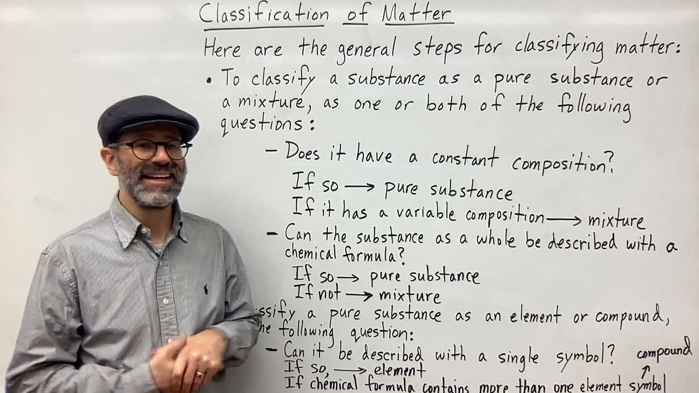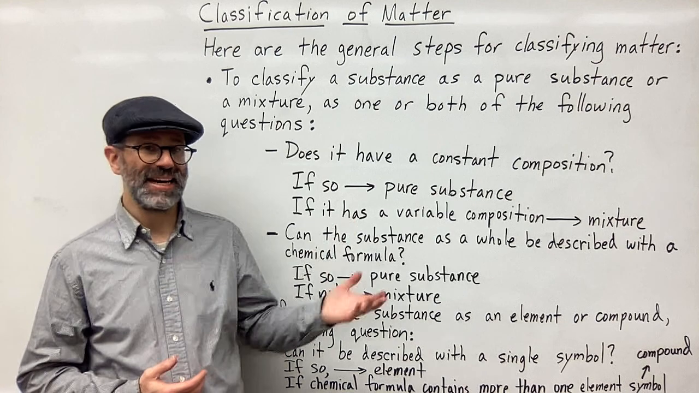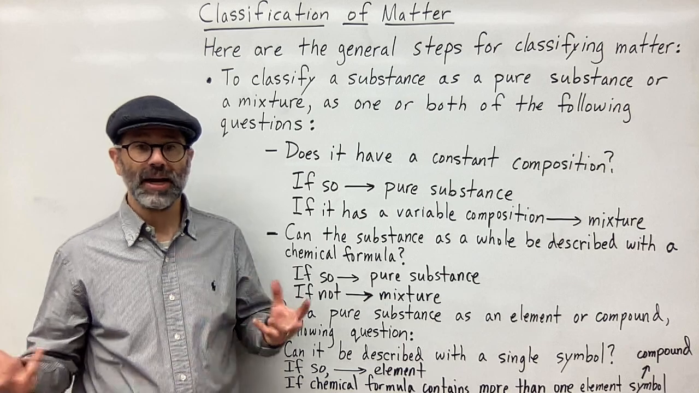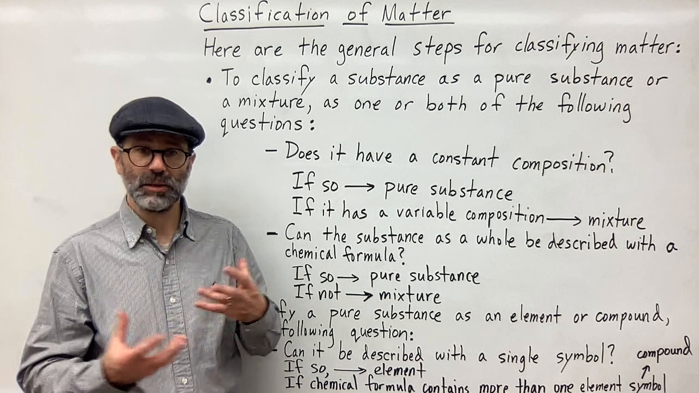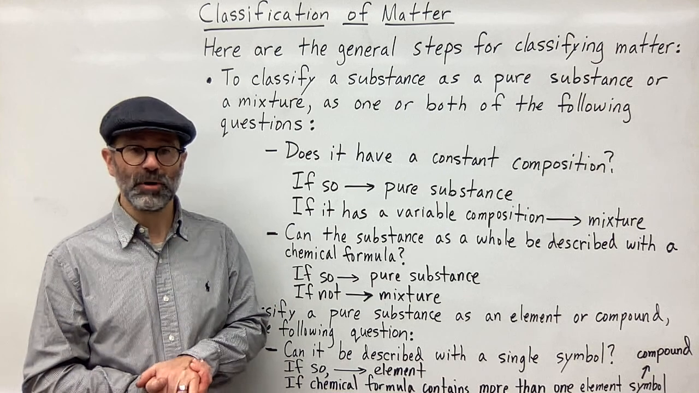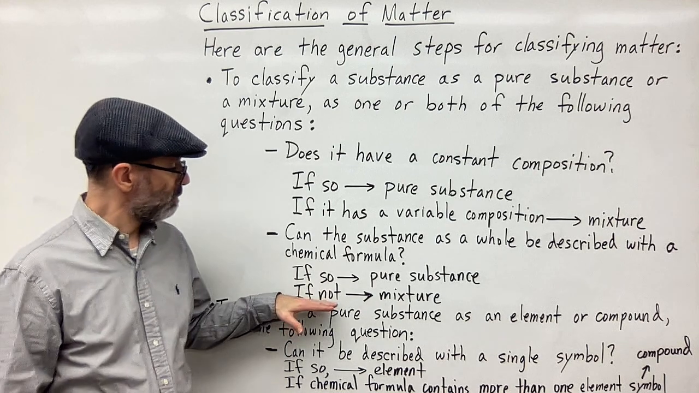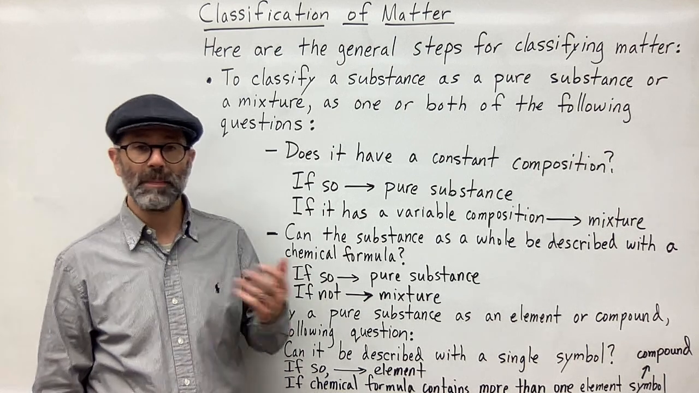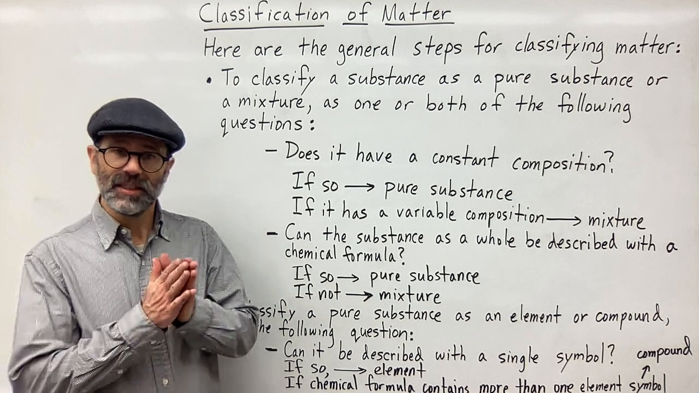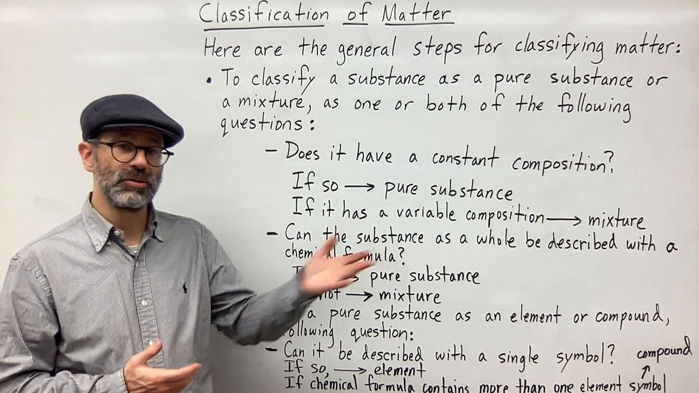If it's a mixture, I can't really give a chemical formula for it. For example, if I have salt, which is NaCl, and I have pepper, which is going to be some other formula, I can't give a single formula for those two as a mixture. They're two separate things that are just physically mixed together. So mixtures are not going to be represented or described by a formula. Okay, so that's the first way of dividing your matter into pure substances versus mixtures.